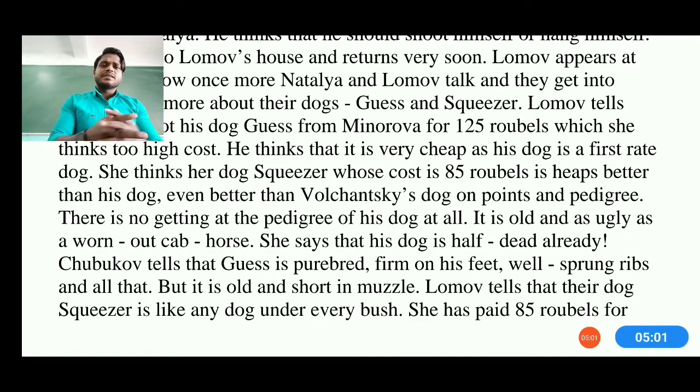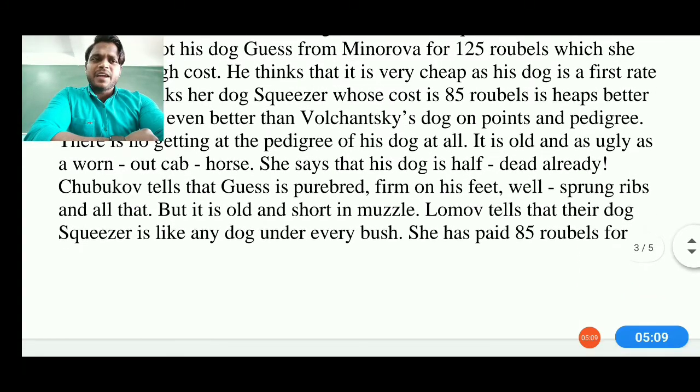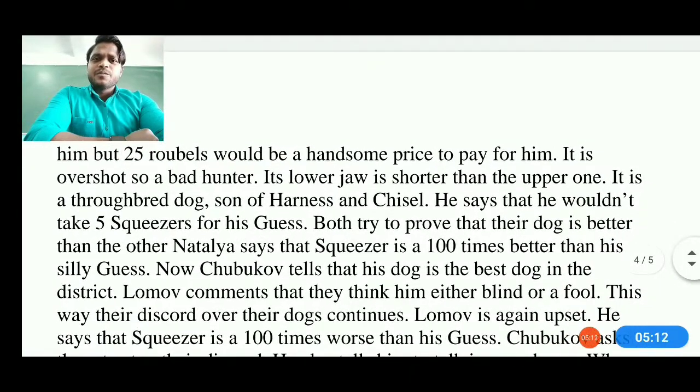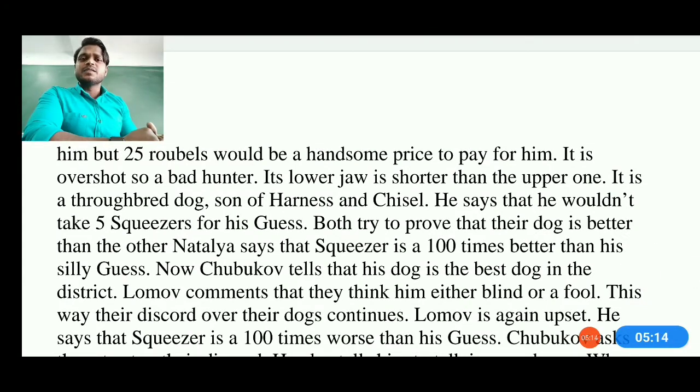Lombo also says their dog Squeezer is like a dog that wanders in the bushes. Therefore she says she had already paid 85 rubles for that. He says that about 25 rubles would be a handsome price to pay for it. So here he is telling her it will be just 25 rubles for her dog, it is not that much. Your dog is also too short for a big hunter, and it is not a good dog.